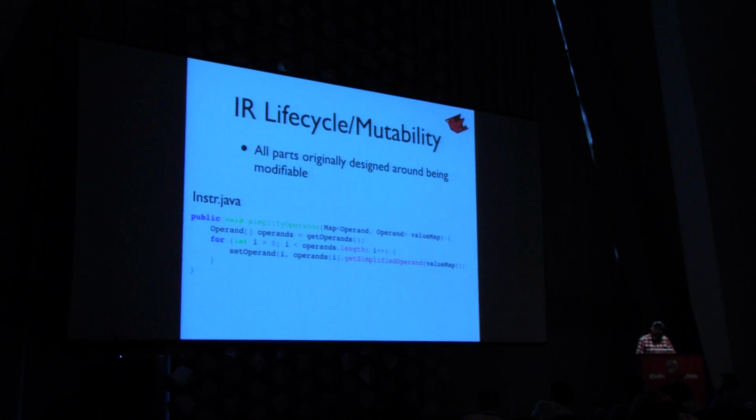So another decision that we made that in retrospect ended up being a mistake is we designed everything to be mutable in IR, because we figured it would be faster just to go and change something in place than it would be to make 2 copies of something. So let's look at an example. Here's a method simplify operands in our base instruction class.